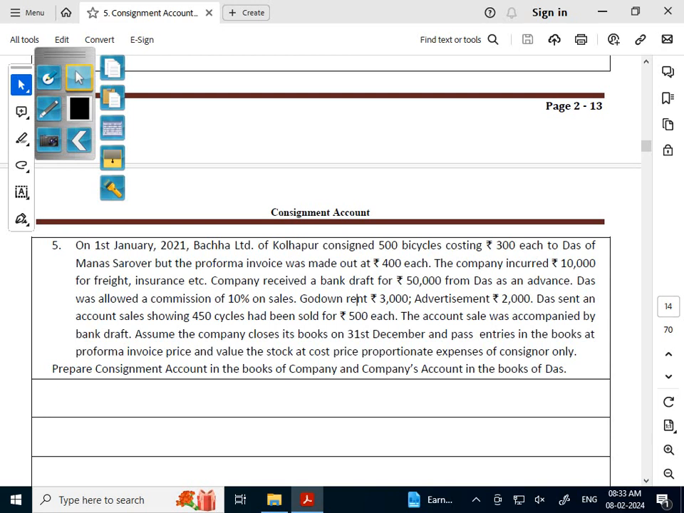Now what do we have to prepare? We have to prepare the consignment account in the books of the company and the company's account in the books of Das. That means in the books of the consignor, we have to open the consignment account only, and in the books of the consignee, the consignor's account. Let us see how to open that.